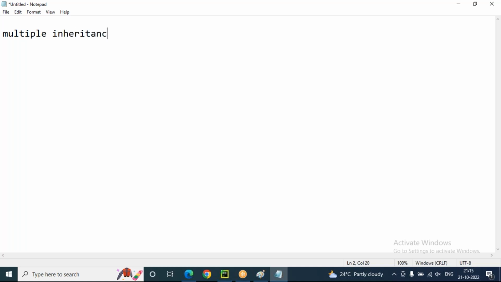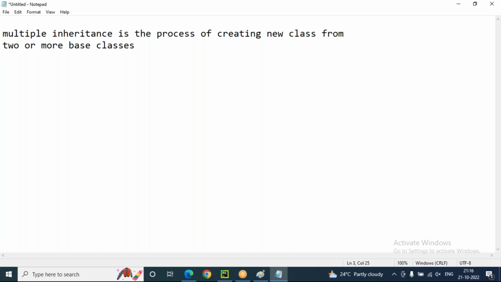Multiple inheritance is the process of creating a new class from two or more base classes. Multiple inheritance is the process of creating a new class from two or more base classes.